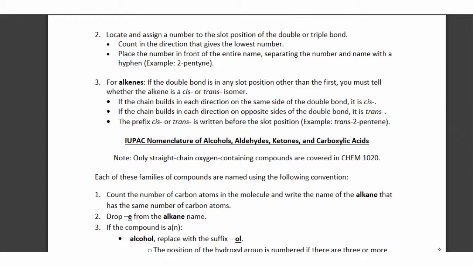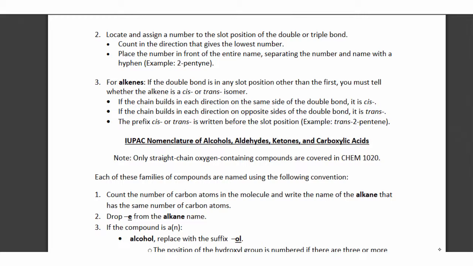If it was cis, then it's going to look something more like this, where these two pieces are on the same side of that double bond. So you look here at the double bond, you see that both of these attached groups are on the same side. That makes this one here cis. And this one here, we put it back. This is the way we looked at it originally. We looked at this double bond, we see these two pieces that are attached across or opposite from each other. That makes this a trans isomer.